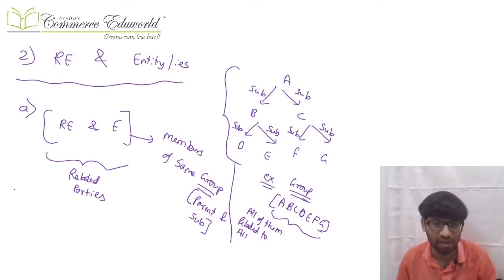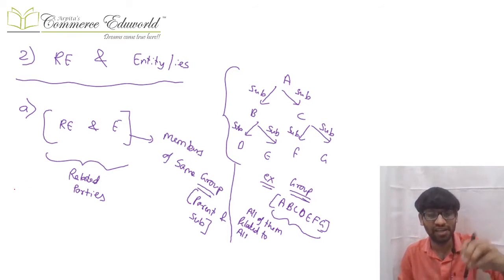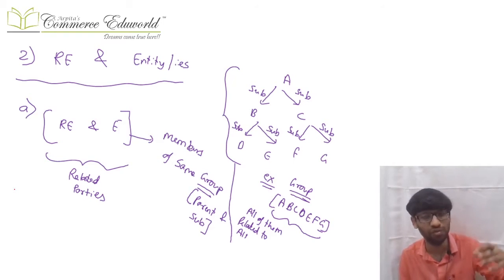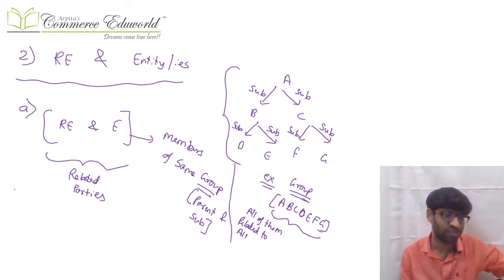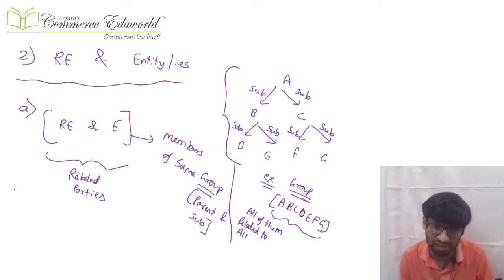The chart number A is like this. If that reporting entity and another entity are members of the same group, meaning parent and subsidiaries, or you can say sub-subsidiaries, subsidiary of a subsidiary. So if a reporting entity and entity are members of the same group, that is a group of parent and all the forms of subsidiaries, then they become related to each other.